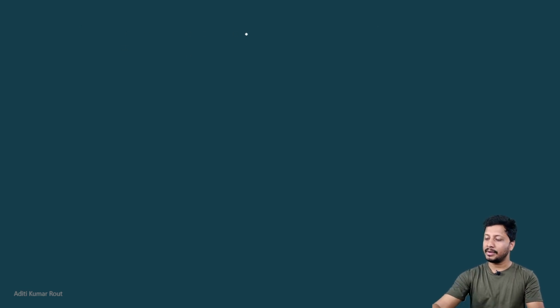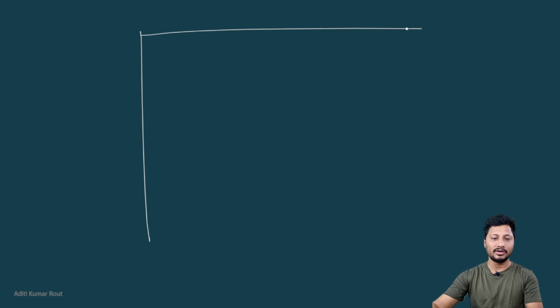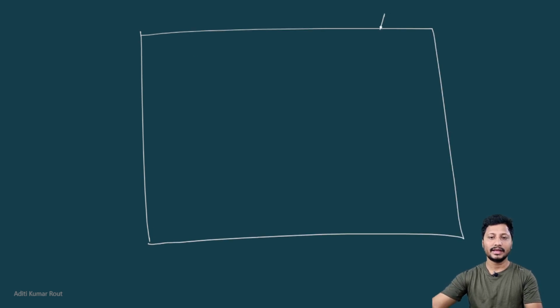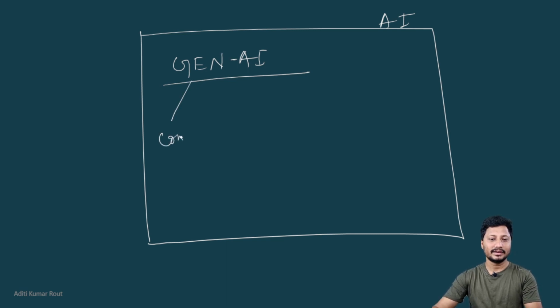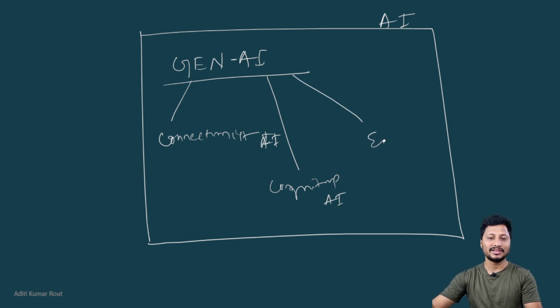So if you are talking about, for example, AI, and I have Gen AI, generative AI, then here connectionist AI, here cognitive AI, and the last one is entertainment AI.